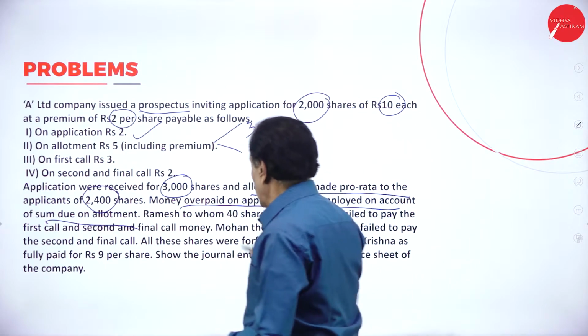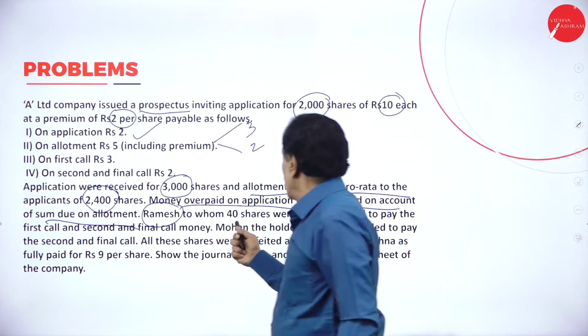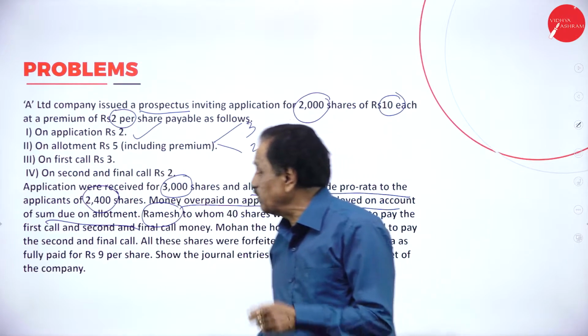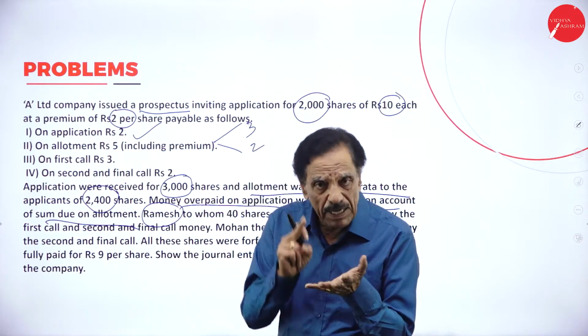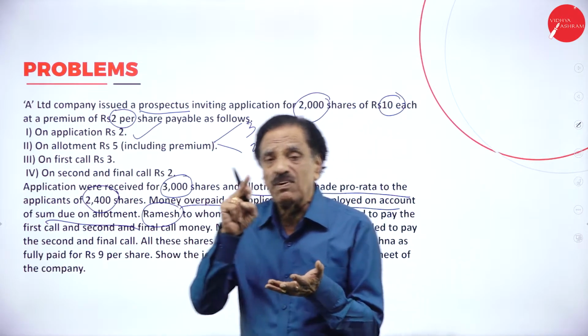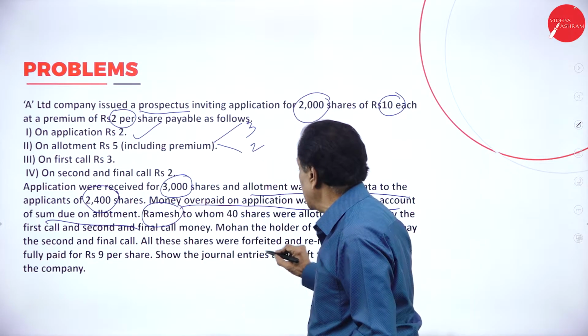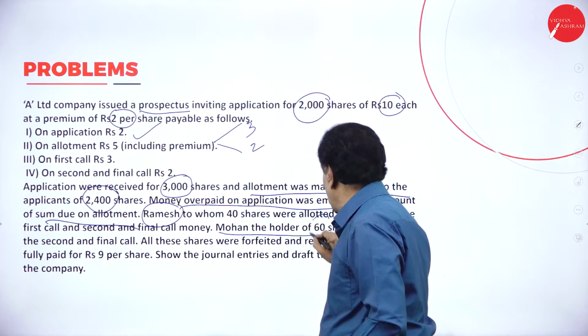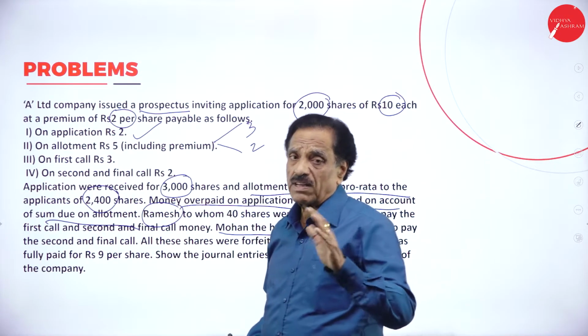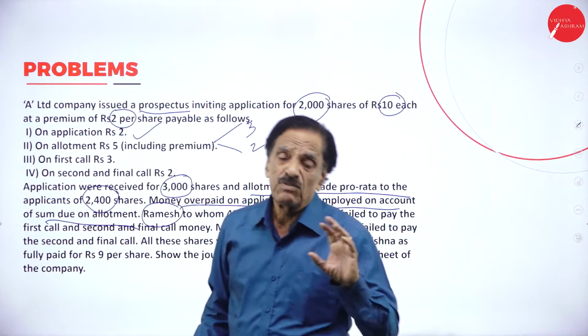Then Ramesh, to whom 40 shares were allotted, fails to pay the first and final call. This man paid application, paid allotment, fails to pay the first call, fails to pay the final call. Regarding the second gentleman, how many shares does he hold? 60 shares, and he fails to pay the second and final call.